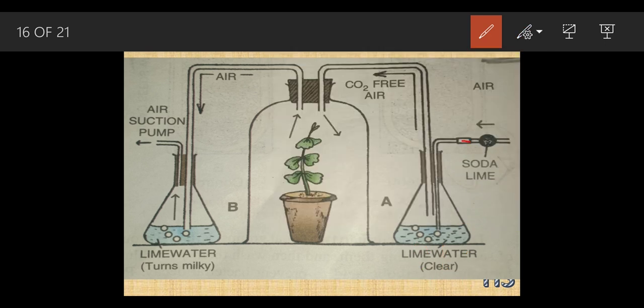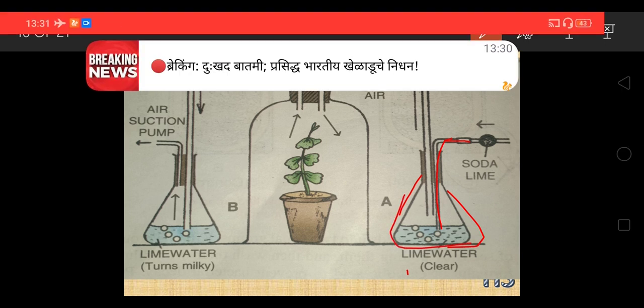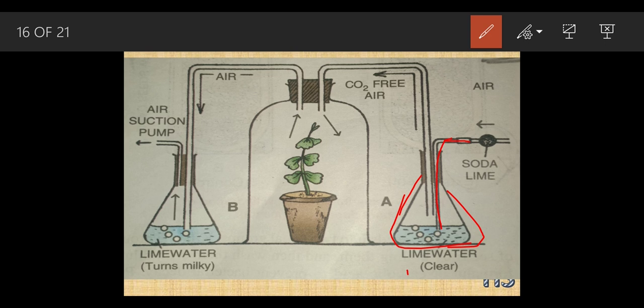So this oxygen was moving through the tube and entered this flask, and what was kept inside this flask? This was the lime water. Since the lime water was kept, it doesn't turn milky. It remained clear. Clear means not affected.